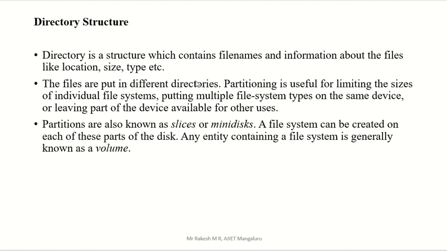But one thing is required: for all the directories, we have to maintain one index. For each directory: where is that directory, and what information is there in that directory? That thing we have to maintain in one index. Five file directories are there, which means for all the file directories we have to maintain one index. Like this we can go for directory structure.